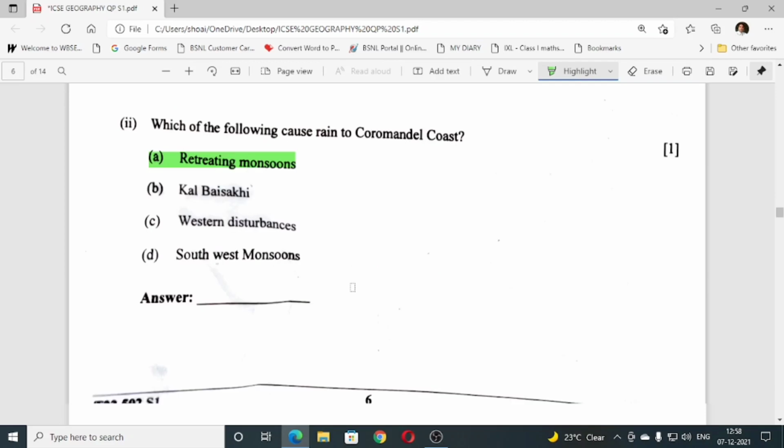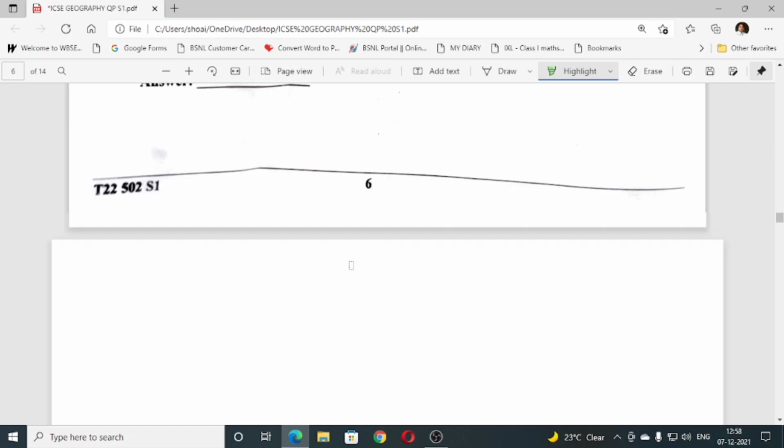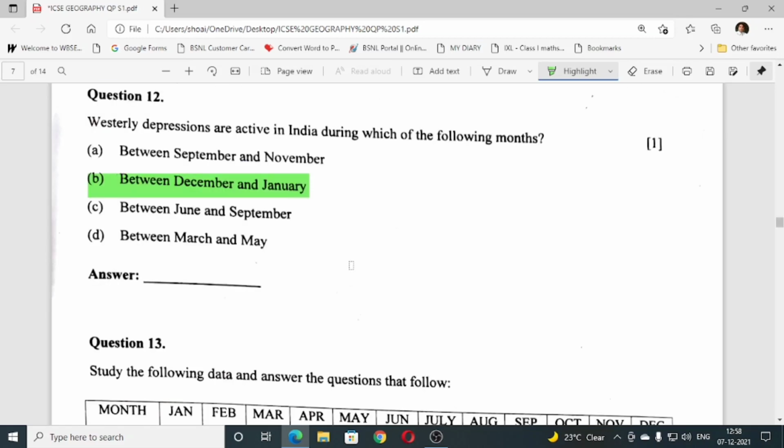Number 2, which of the following cause rain to Coromandel coast? The answer is retreating monsoon. A is the correct answer. Number 12, westerly depressions are active in India during which of the following months? The answer is between December and January.